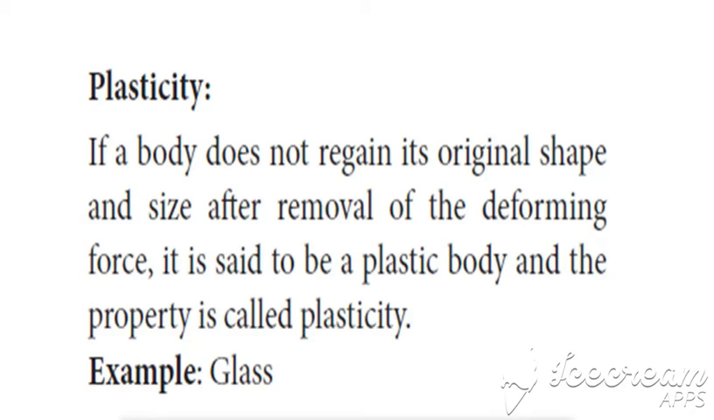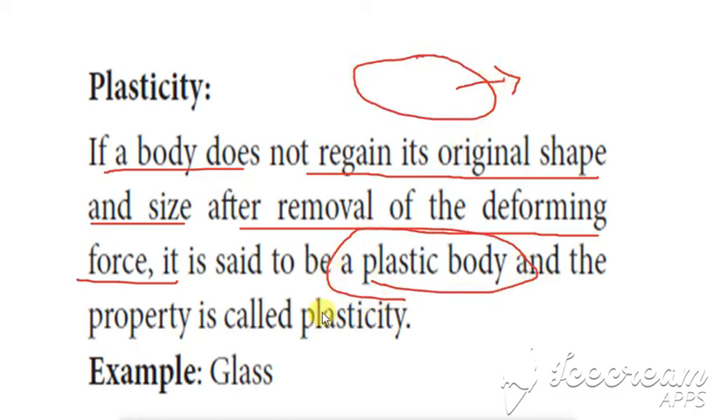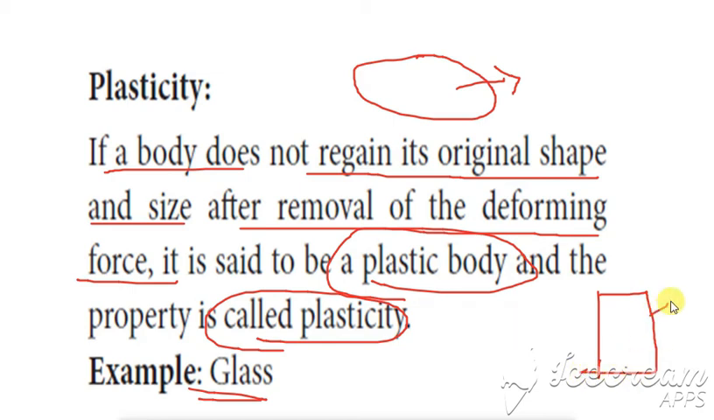So next is plasticity. What is meant by plasticity? It will not regain its shape. If a body does not regain its original shape and size after the removal of the deforming force, so it will not change back in size or shape, that is said to be a plastic body, and the property is called plasticity. An example we can say is glass. Glass we cannot expand, or we cannot apply any deforming force. Even when it is applied, it will not regain its original shape.